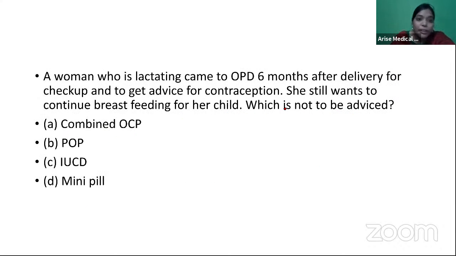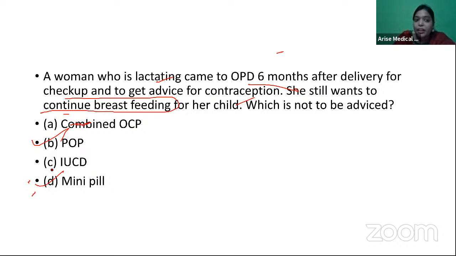Next, a woman who is lactating comes to the OPD 6 months after delivery for checkup and to get advice for contraception. She still wants to continue breastfeeding her child. Which contraceptive is not to be advised? So the patient has come after 6 months, but wants to continue to breastfeed. When a patient is actively breastfeeding, which contraceptive should not be given? Now, POP is a lactational pill.